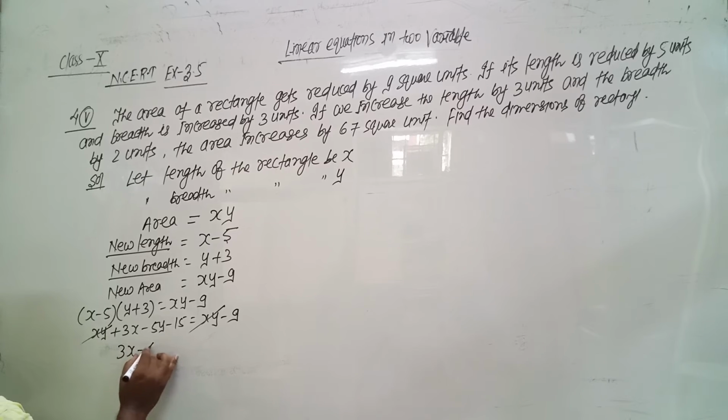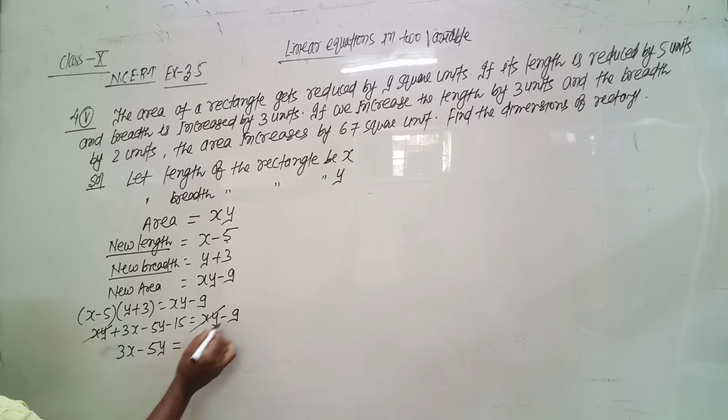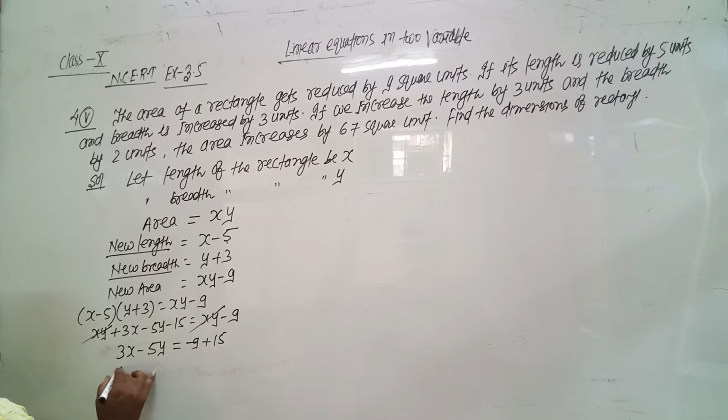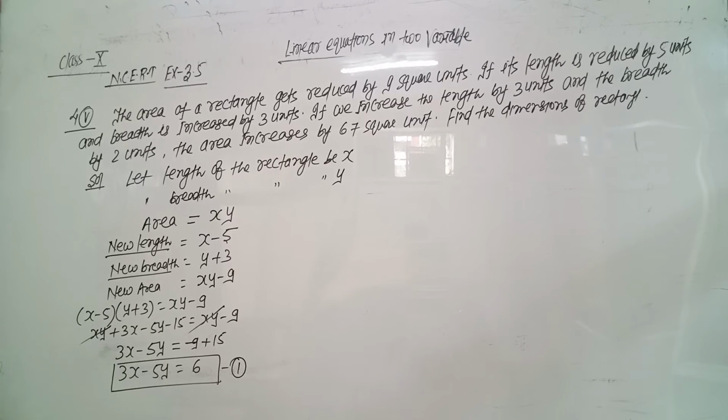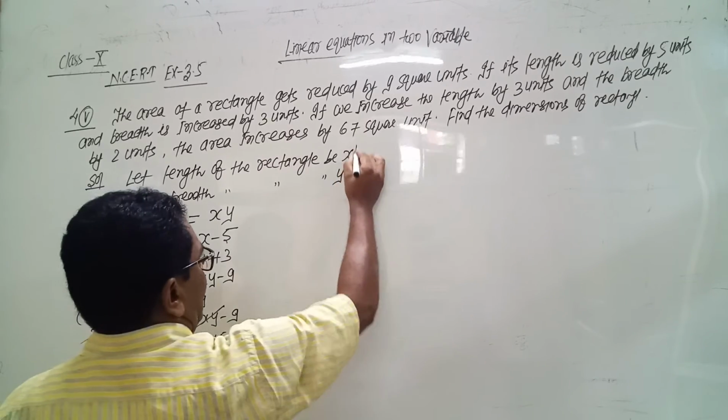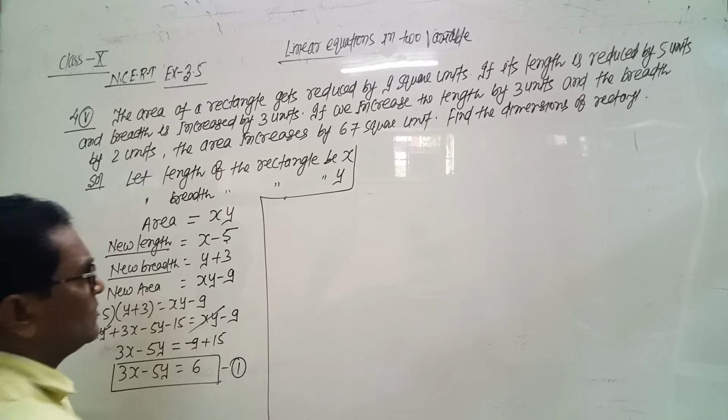So we get 3x minus 5y equals minus 9, and minus 15 goes to the right side, becomes plus. So the final result is 3x minus 5y equals 6. This is the first equation. 3x minus 5y equals 6.